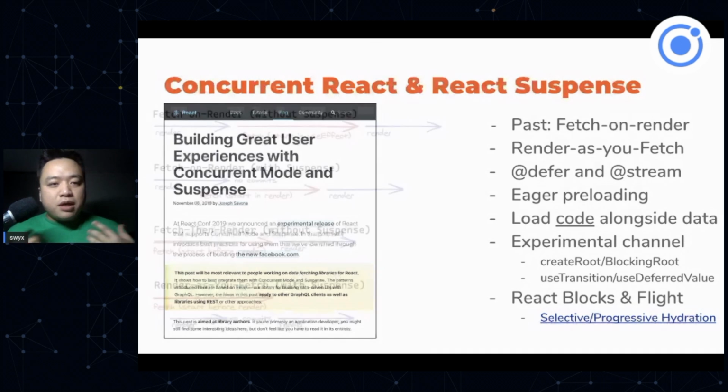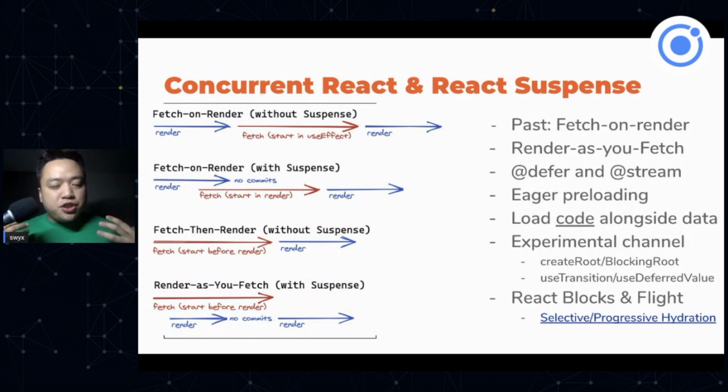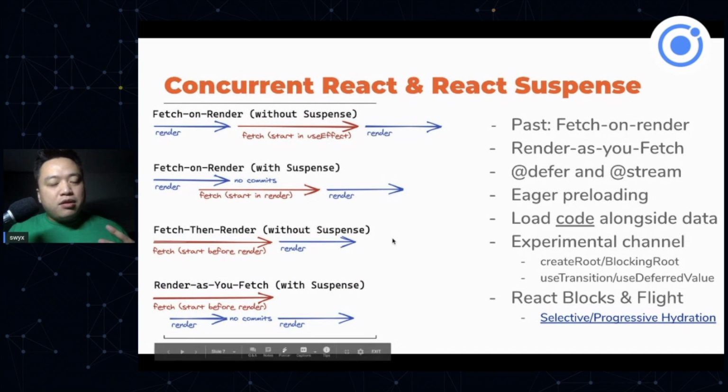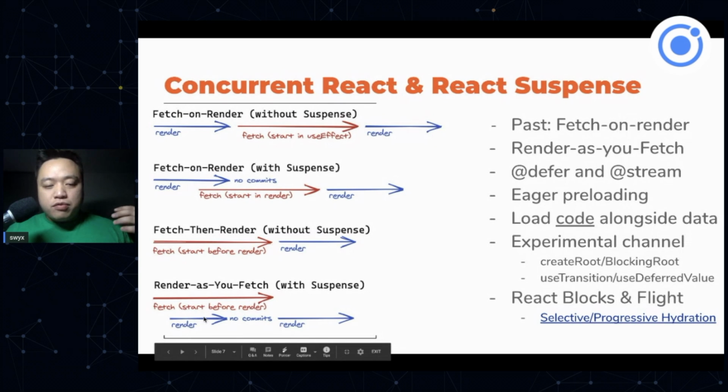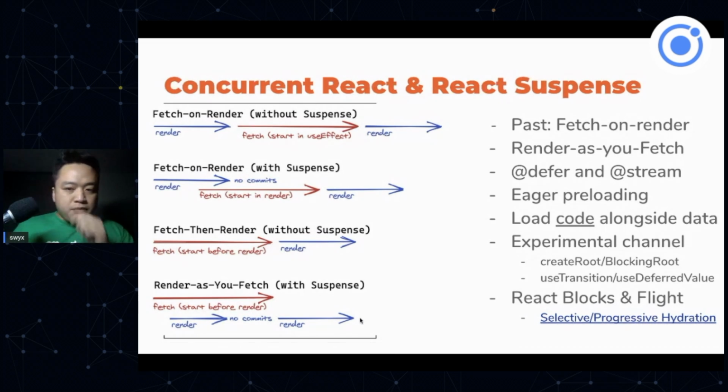But essentially, the mental model that you have to understand is that we're trying to change this default in React of fetch on render, where we'll render and then we'll fetch, to something that's, instead of sequential, more concurrent. Like we're fetching while we render while we fetch, and then we pause, and then when the fetch completes, we continue rendering where we picked up and left off.